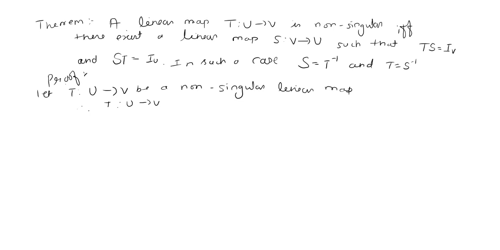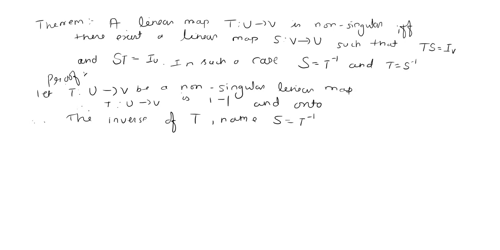For any mapping, it should be linear, it should be 1-1 and it should be onto. Then we can say that the mapping is non-singular. So here we can say that T is non-singular, therefore T from U to V is 1-1 and onto. If T is 1-1 and onto, then the inverse of T, suppose I give it the name S, because S is mentioned in the question, so I write T inverse as S.